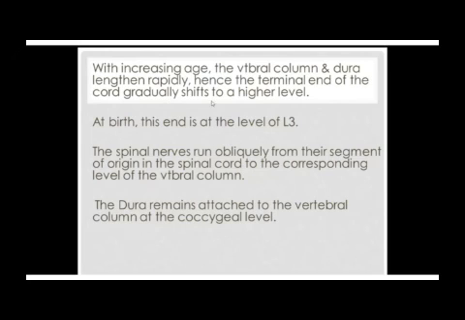So I say that hence the terminal end of the spinal cord gradually shifts to a higher level. And at birth, the lowermost end of the spinal cord, which is the coccygeal segment of the spinal cord, is opposite L3. Why? Because the vertebral column has grown faster than the spinal cord. Let's see.